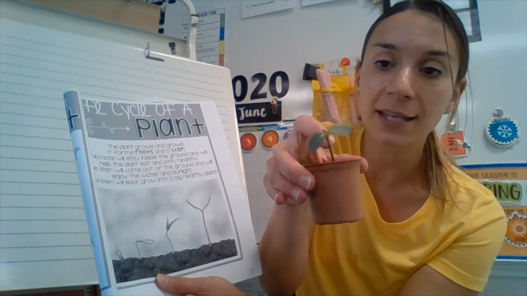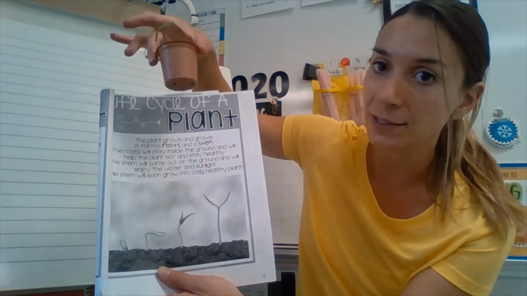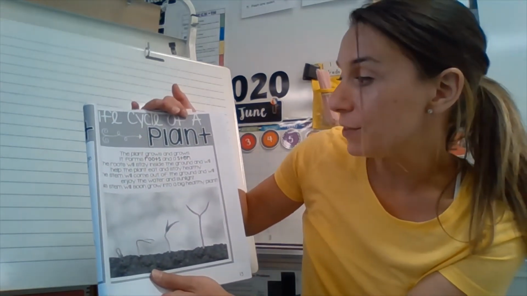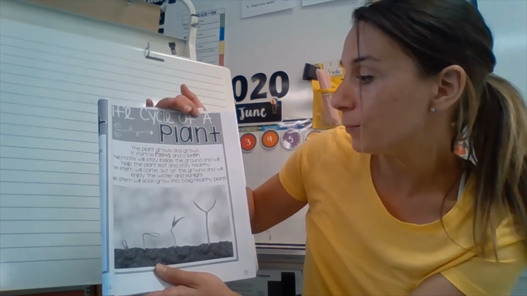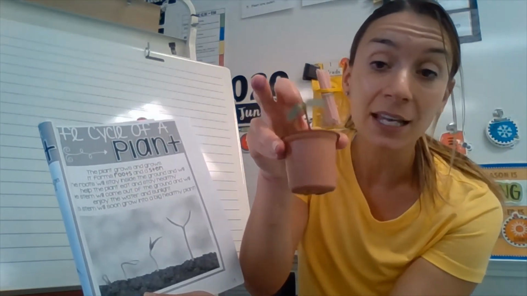So take a look at mine. Mine has a stem and it will likely have roots in the soil. So I think this is the stage of the life cycle my sunflower is in, right here. All right, but let's carry on and read it. The roots will stay inside the ground and will help the plant eat and stay healthy. The stem will come out of the ground and will enjoy the water and sunlight. This stem will soon grow into a big, healthy plant. So this little tiny stem that's really delicate is going to grow into a big, strong, healthy plant. Now that is pretty magical, I think.